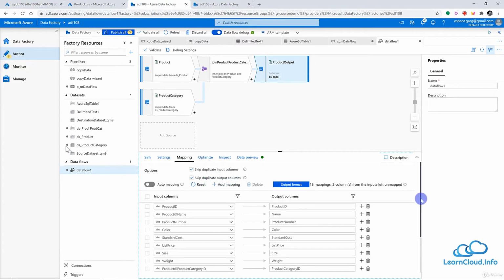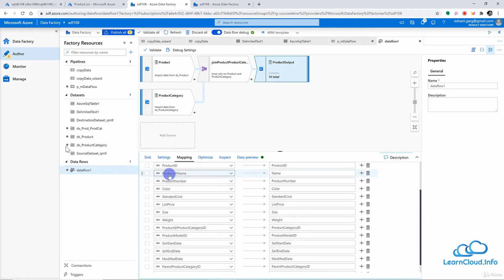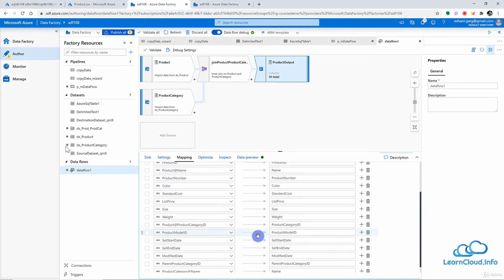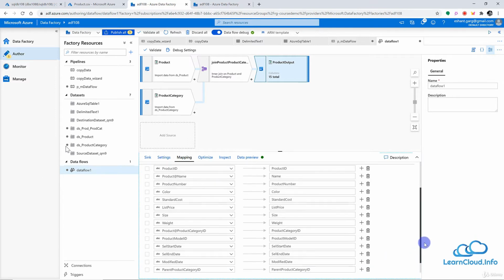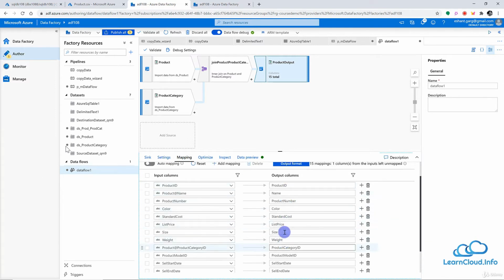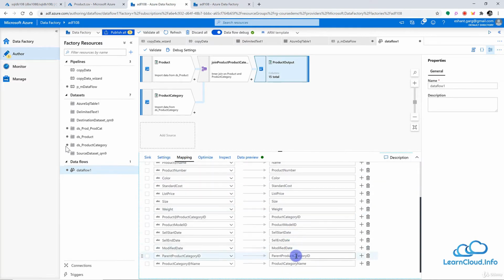Now one thing I can do here, because from product we have a name, and from product category also we have a column called name, and this may create a problem later because we have the same name. So I would say product category name here. So this will change the name of our output. Now I think we have all columns with a different name. So this looks good here.